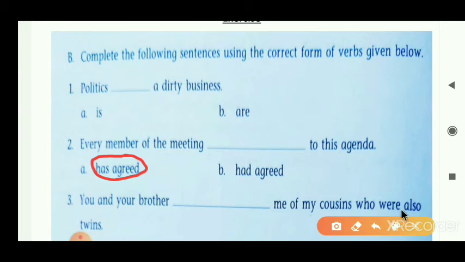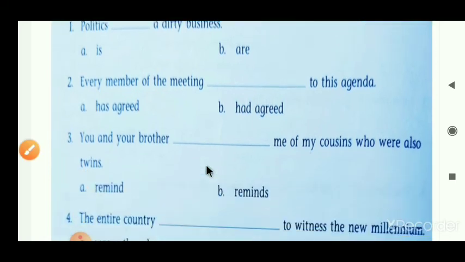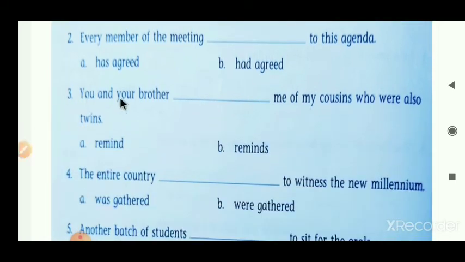Ready? Now the third sentence we have to understand. You and your brother blank me of my cousins who were also twins. You and your brother is the subject here. So the subject you and your brother becomes plural. Here you and your brother means two persons we are thinking of. So the subject becomes plural. According to that plural subject we have to put a plural verb here.